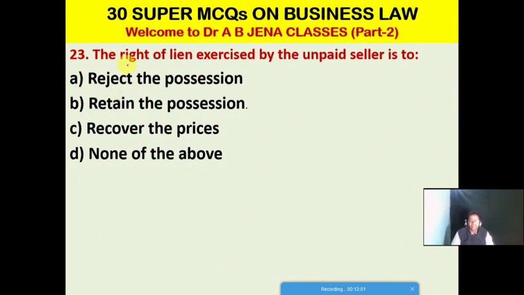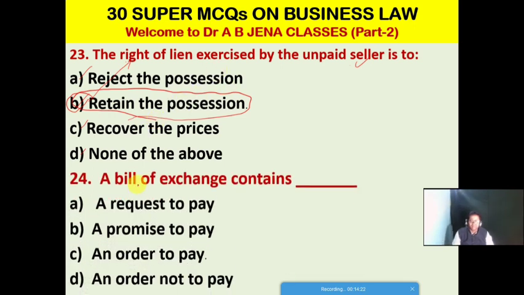Next MCQ: the right of lien exercised by the unpaid seller is to A. reject the possession, B. retain the possession, C. recover the price, D. none of the above. Friends, B is the right option for this MCQ. The right of lien exercised by the unpaid seller is to retain the possession. So B is the right option.